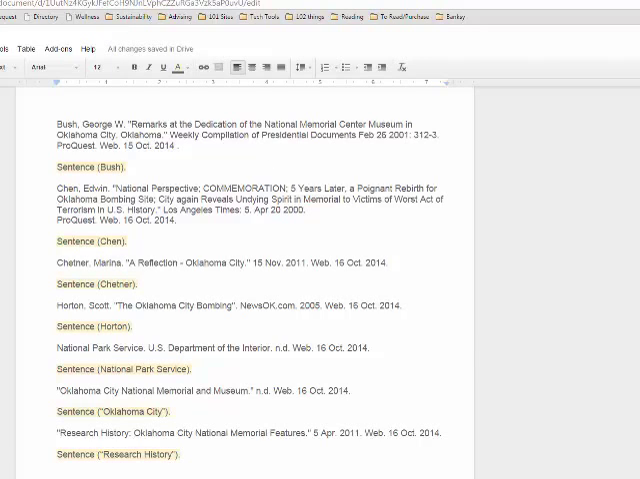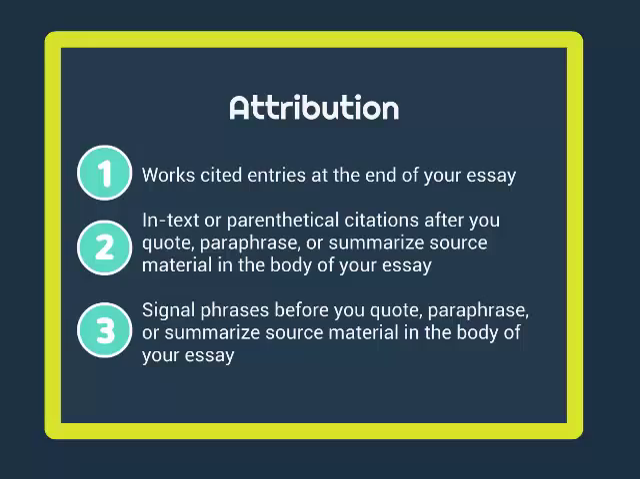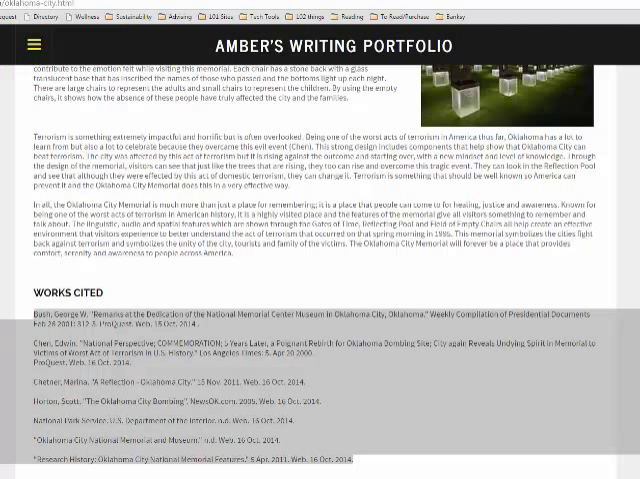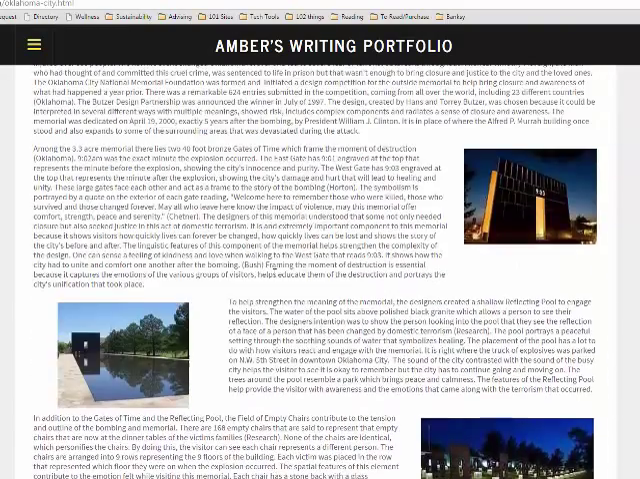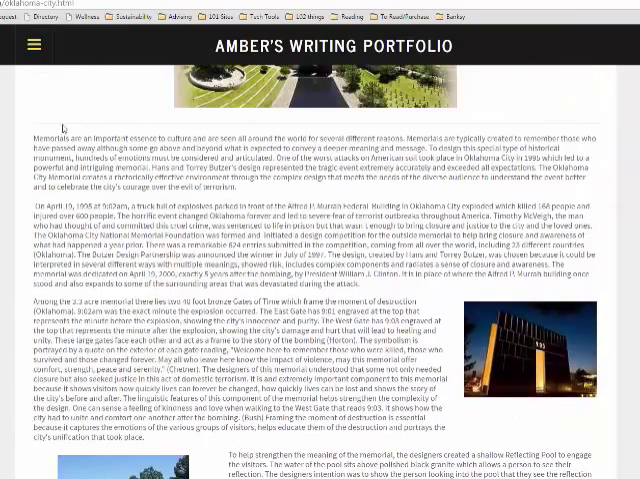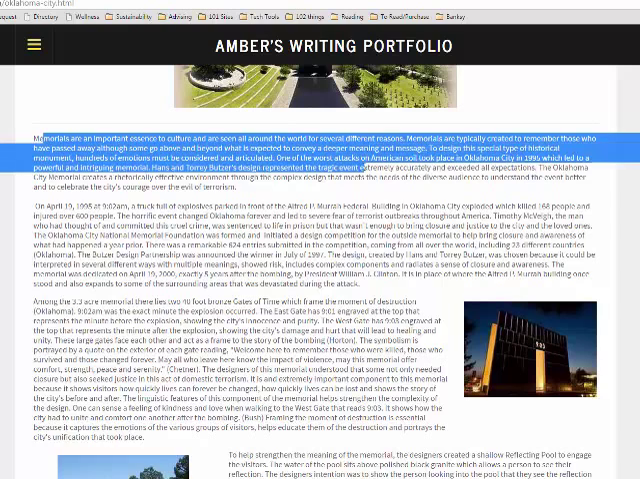Okay, let me just reiterate. All of this stuff that I just highlighted, these cheat sheet in-text citations, they're not staying in this list. These go in the body of the essay if you remember. Item number 2, after you quote, paraphrase, or summarize any source material in the body of your essay. Okay, so let's look at that sample essay again and see where this writer has done that. I'm not seeing any parentheses up here.